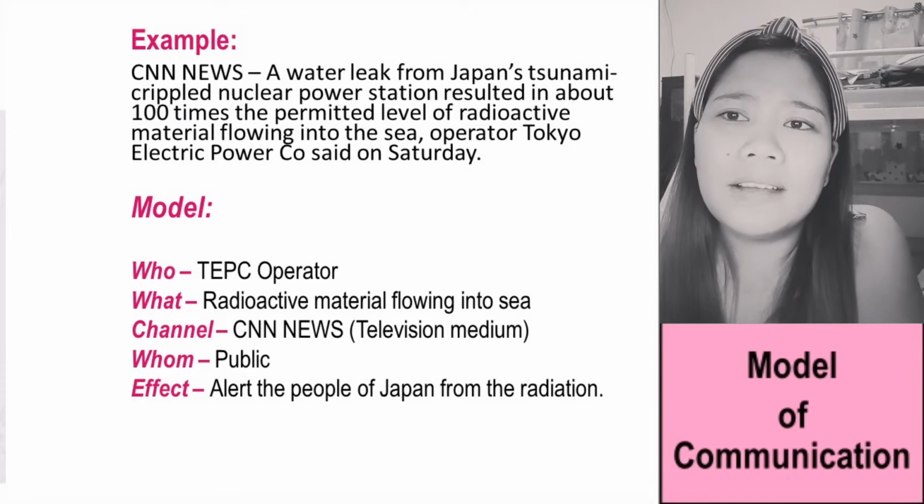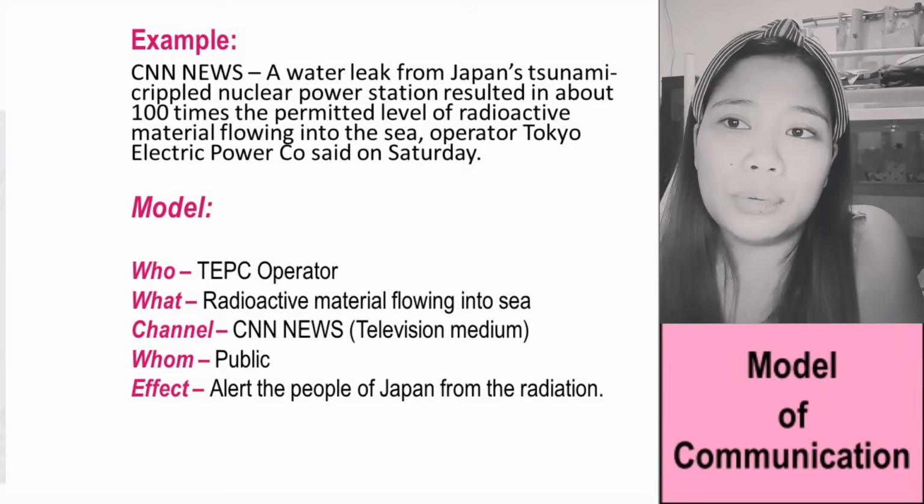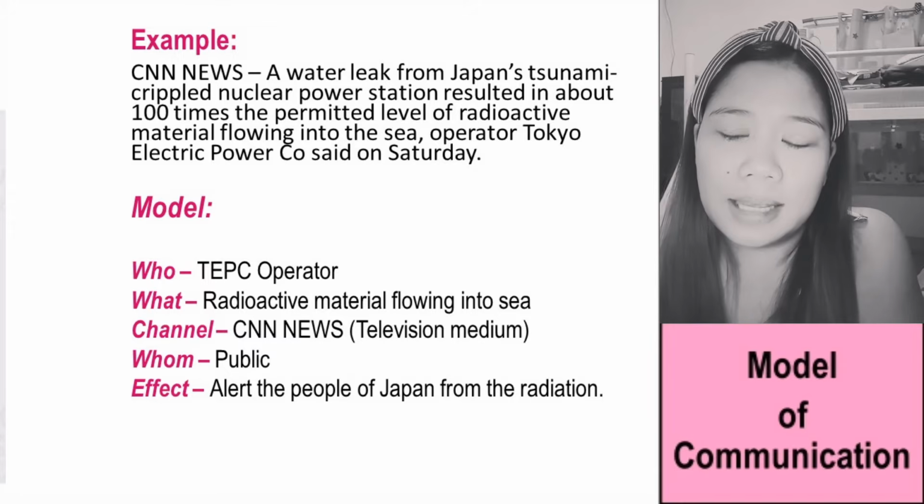So let's have here the example. I will read this one. CNN News. A water leak from Japan's tsunami crippled nuclear power station resulted in about 100 times the permitted level of radioactive material flowing into the sea, operator Tokyo Electric Power Corporation said on Saturday. So that is the example.